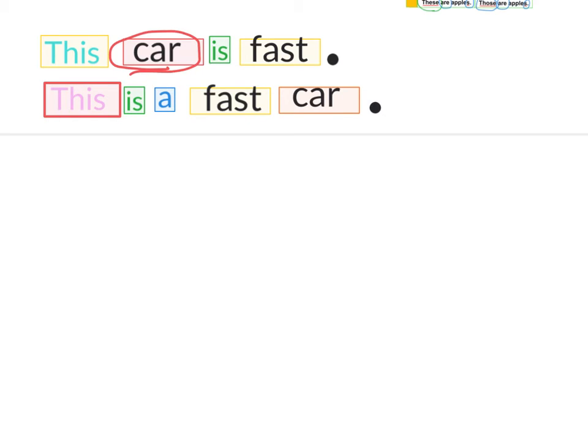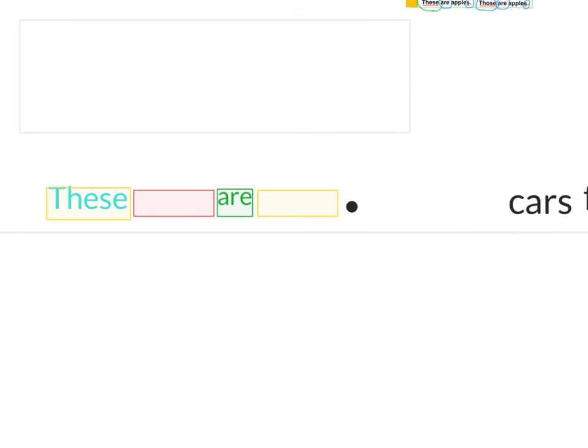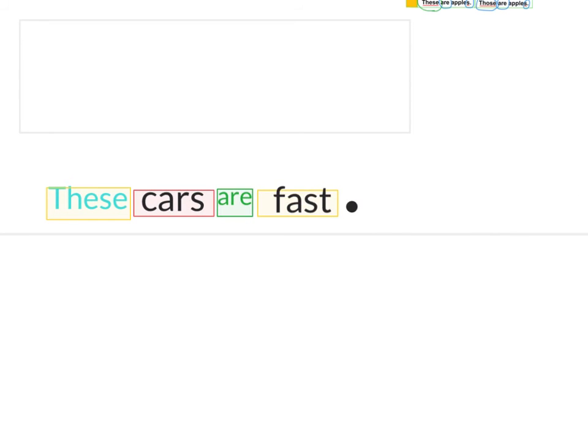All right, we are going to cover this up. And we're going to slide this down. Okay, so here we have more than one car. We're going to say these cars are fast. Here's my subject. There's more than one, so I use the verb are. This is the adjective telling me that about the cars. So this is a subject, verb, adjective sentence.